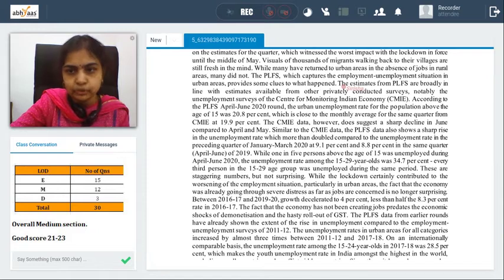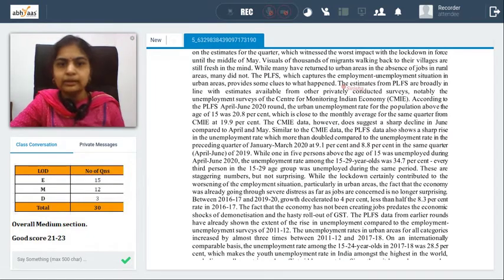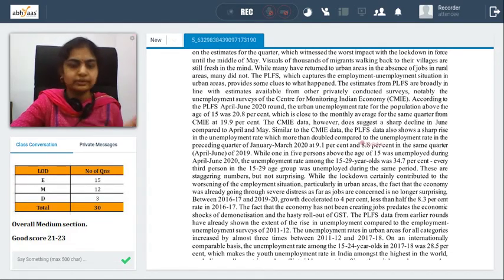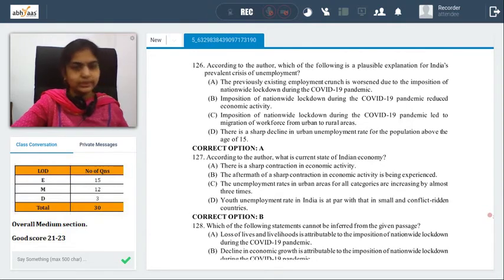The estimates from PLFS are broadly in line with estimates available from other privately conducted surveys, notably the unemployment surveys, etc. You have a lot of data here. If you look at it, this entire passage seems to have data. I'm just skipping on to the questions here, because factual information we can always get into as required. Let's look into the passage and the questions of the passage.